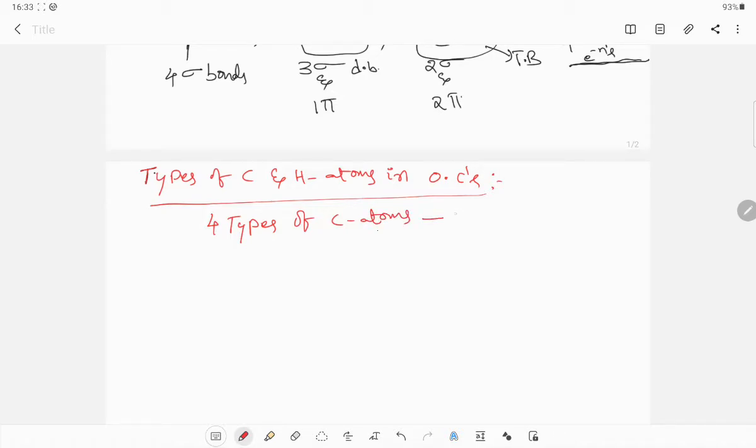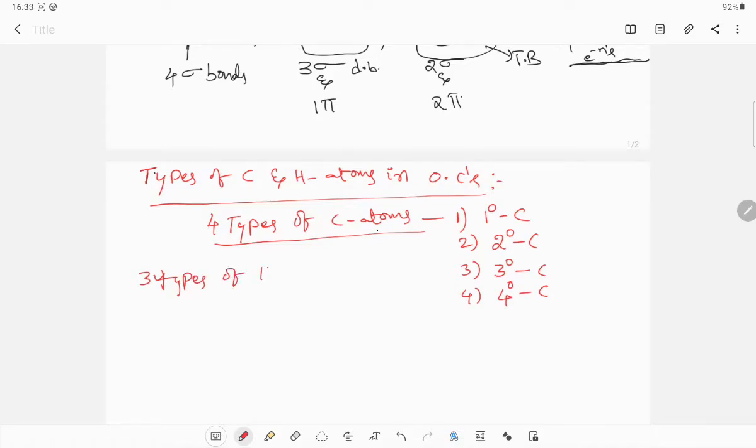That are: number 1, primary carbon. Number 2, secondary carbon. Number 3, tertiary carbon. And next, number 4, quaternary carbon. Now only 3 types of hydrogen atoms are present in any organic compound.